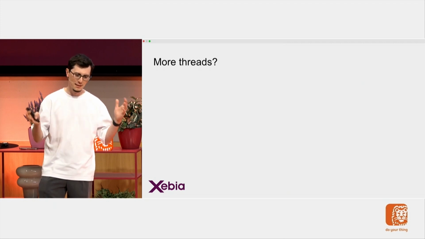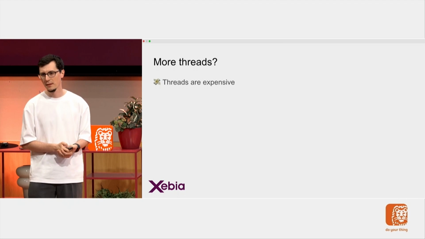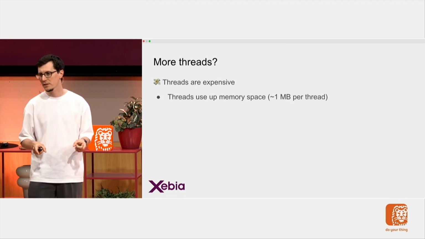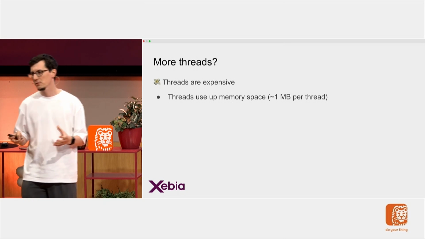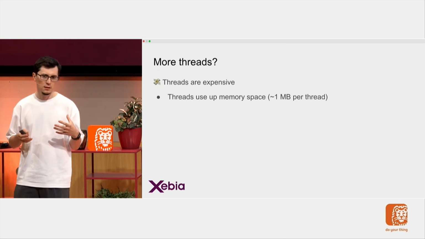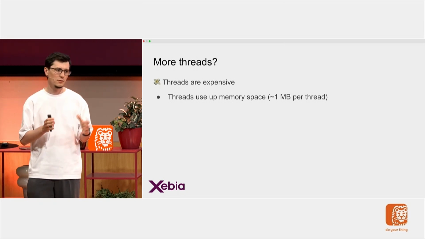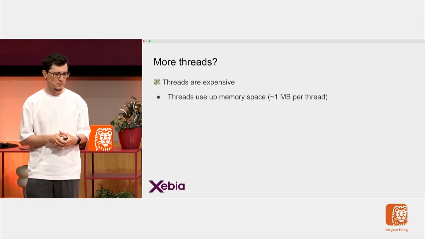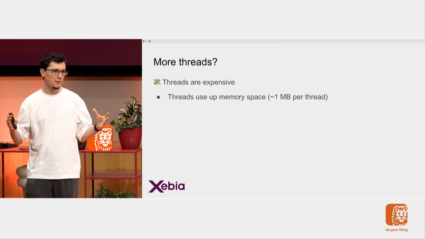Why don't you do that? Luckily, I have this slide. Because threads are expensive. And these are not AI generated, I put the emojis in by myself, right? Because they take up memory space. So this is important. It's usually 1 megabyte per thread, but it depends on the operating system and certain factors. But it takes a good amount of memory, so you are limited in terms of memory.